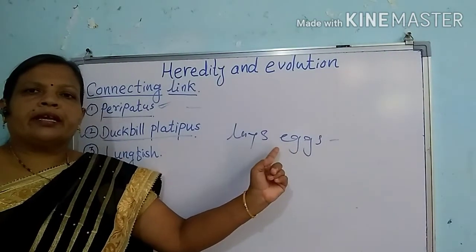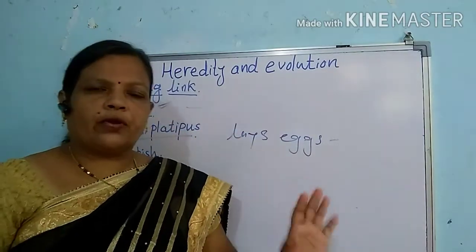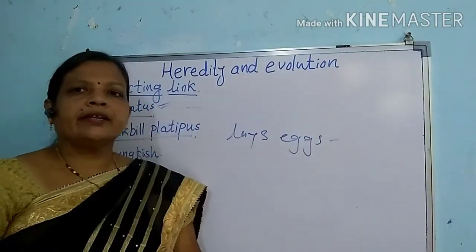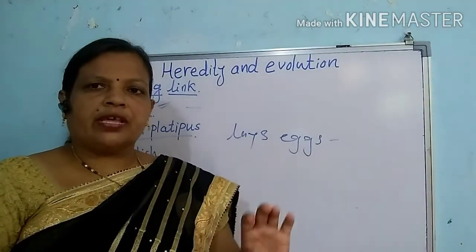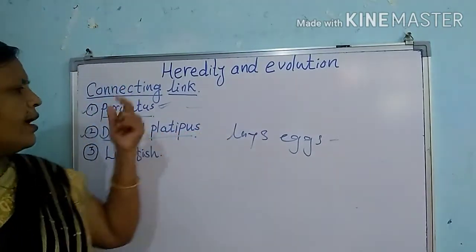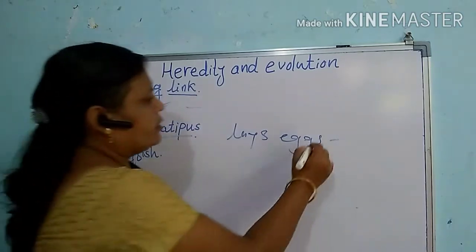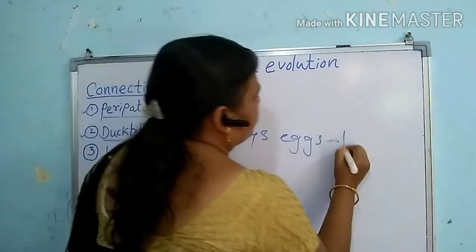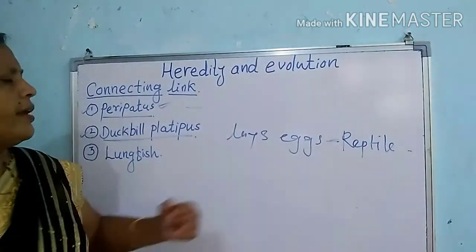Which animals are oviparous? We had studied last year the complete classification of animals, and in that we had studied that generally reptiles, amphibians, fishes and birds lay eggs. Here it lays eggs, and various other characters which are present in the duck-billed platypus resemble the reptiles. So this is the character which is present in the duck-billed platypus.